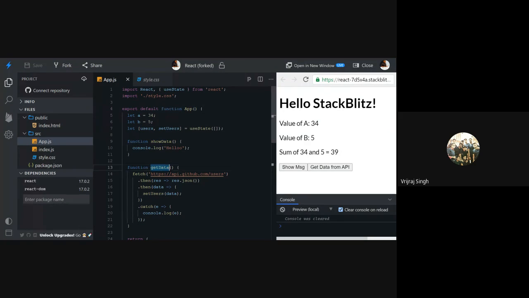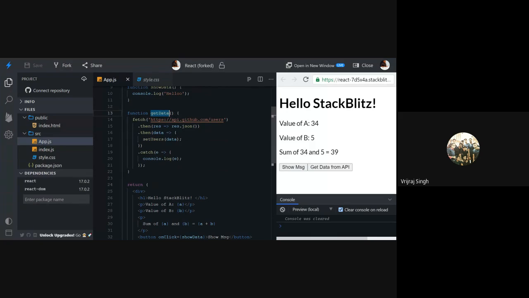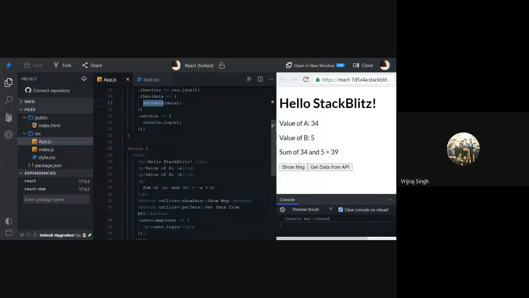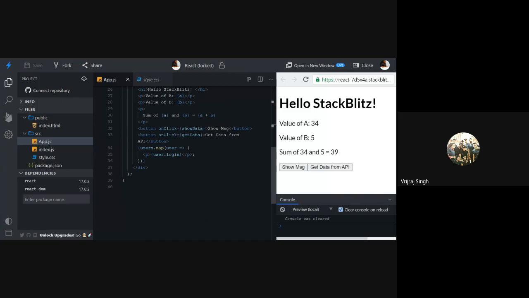Calling these functions, my function's name is fetch APIs. We are getting a response, we are converting it to JSON, then we have the data, and then we are passing this data to set users, so then we have the users. So here we have the right logic, users.map. Here we are getting user, and then we have user dot.